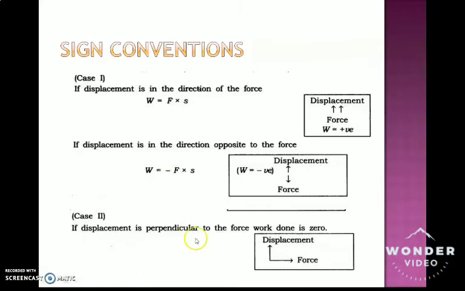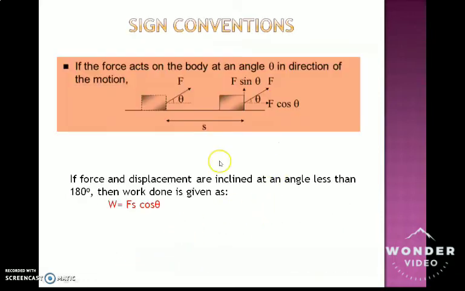And the second case: if displacement is perpendicular to force, work done is zero. Force is there and displacement is also there, but if they are perpendicular, that means at 90 degrees, then we call it zero work done. No work is done. This is amazing: both are present, product is also there, but if their directions are at 90 degrees, work done is zero. I will explain next how this actually takes place.